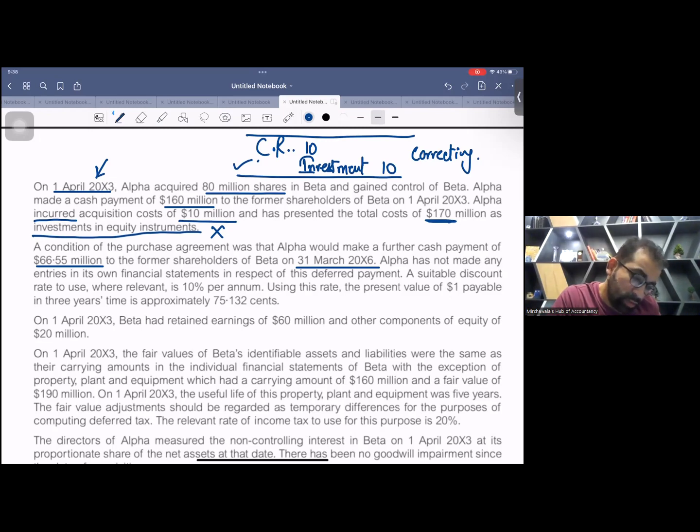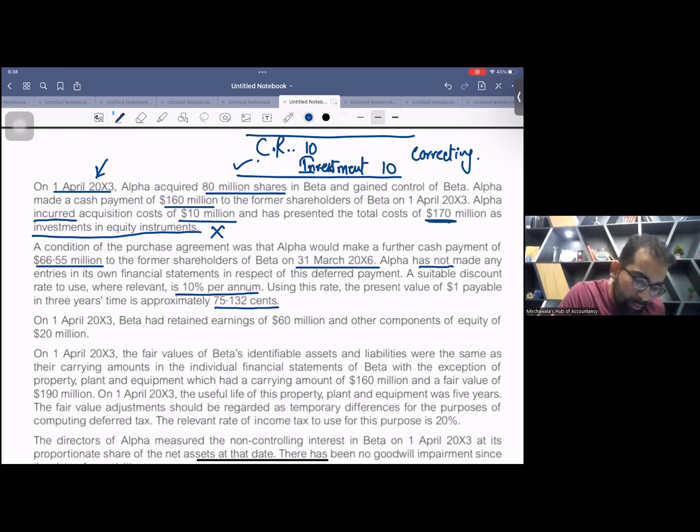Now, Alpha has not, see openly they are saying has not made any entries in its own financial statement in respect of deferred payment. So yes, we have to do it from zero. A suitable discount rate to use where relevant is 10% per annum. Using the rate, the present value of $1 payable in 3 years time is approximately 75.132 cents. Not dollars, it's cents.